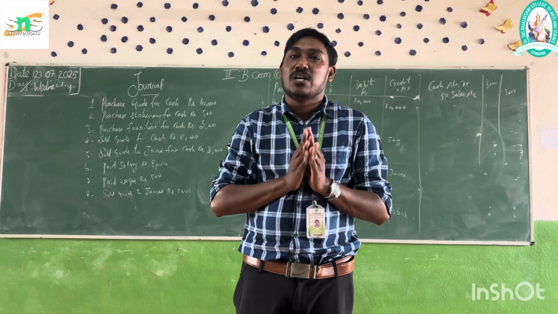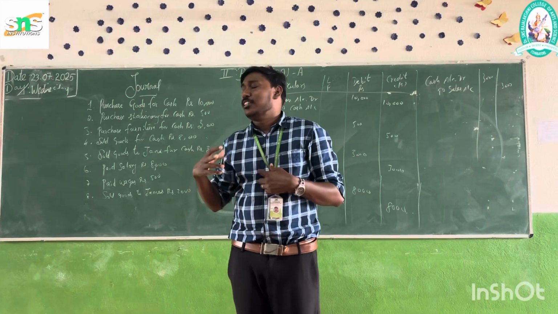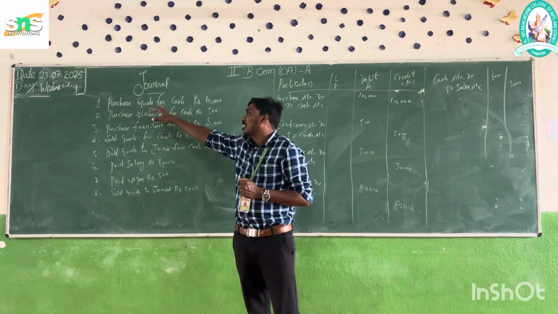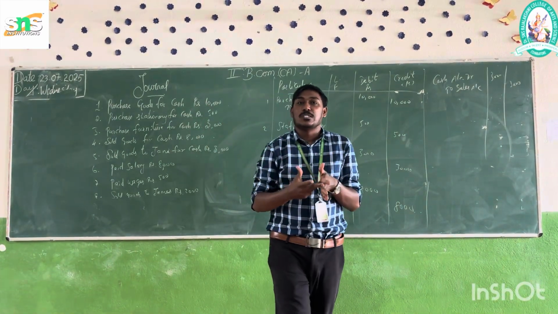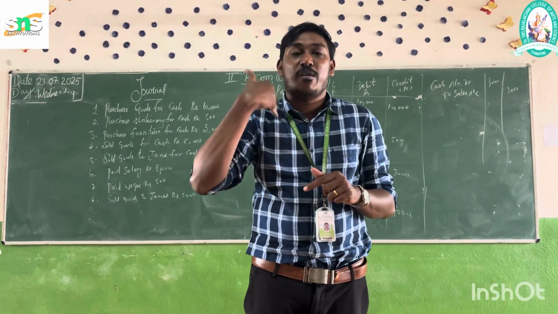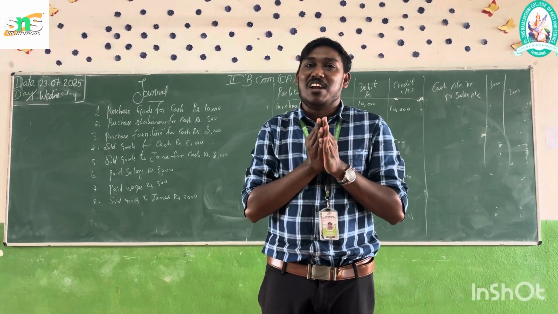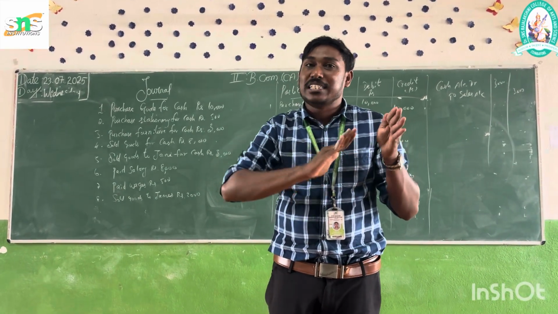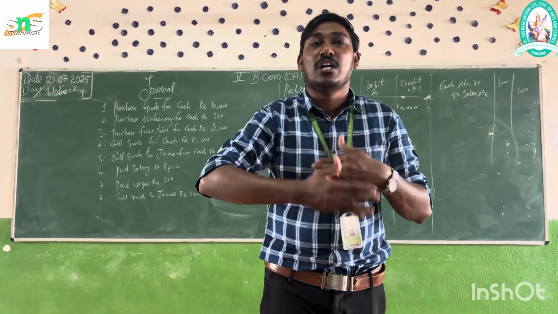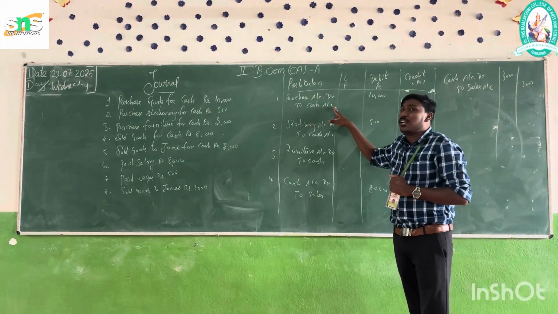With the help of the golden rules of accounting, we are going to discuss some journal entries. The first question is purchased goods for cash, rupees 10,000. If they are paying cash, the goods should be coming in. The entry will be purchase account debtor to cash account. The goods are coming inside, and at the same time we are giving cash outside.